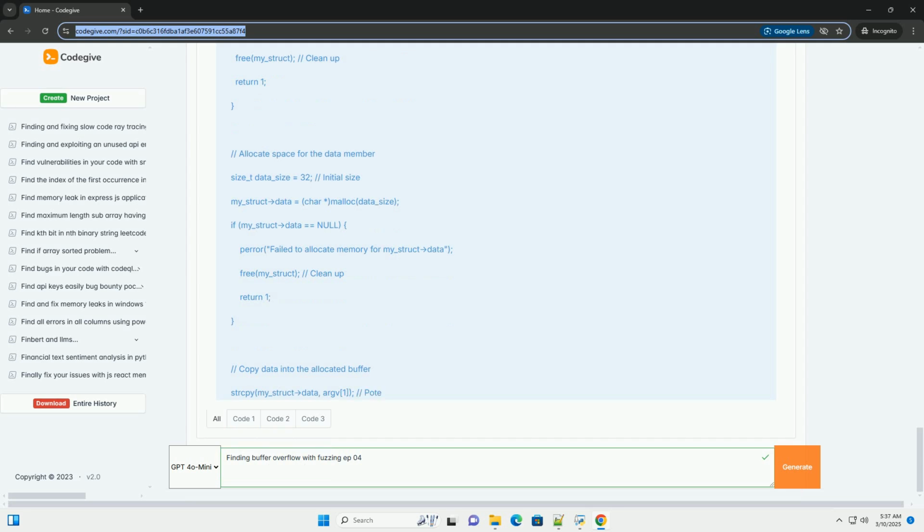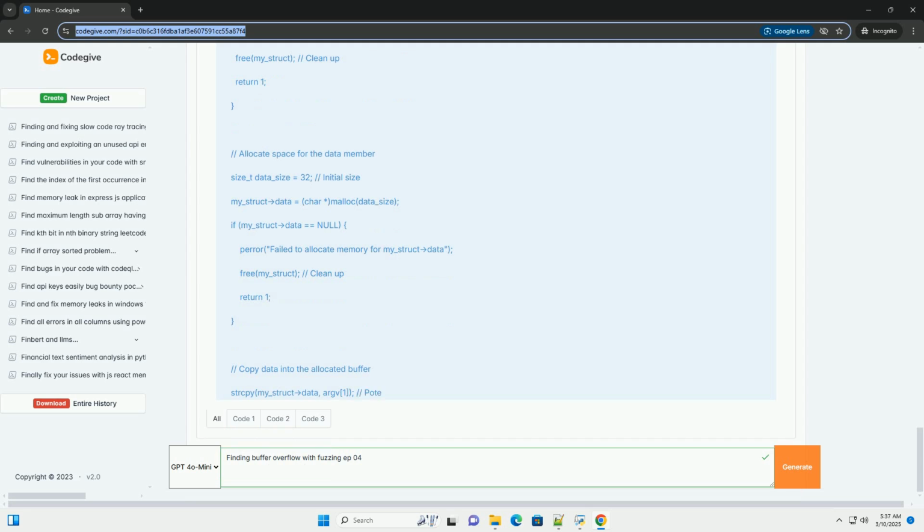To compile: gcc -o heap_overflow heap_overflow.c. To run with the fuzzer using AFL: afl-fuzz -i input -o output ./heap_overflow @@.